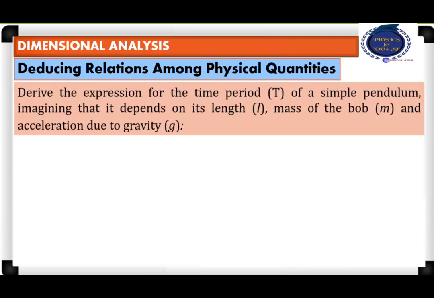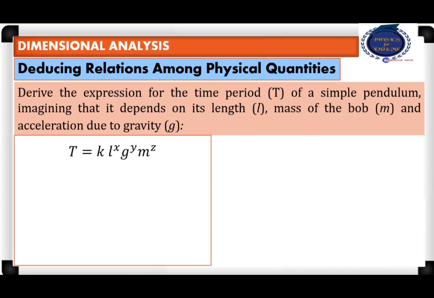Derive the expression for the time period T of a simple pendulum, imagining that it depends on its length, mass, and acceleration due to gravity. Students, carefully watch the steps involved. The first step is to establish the relation between the physical quantities which should be related. T is the time period. It is related to the length, acceleration due to gravity, and mass. So therefore, we are raising them to some powers.